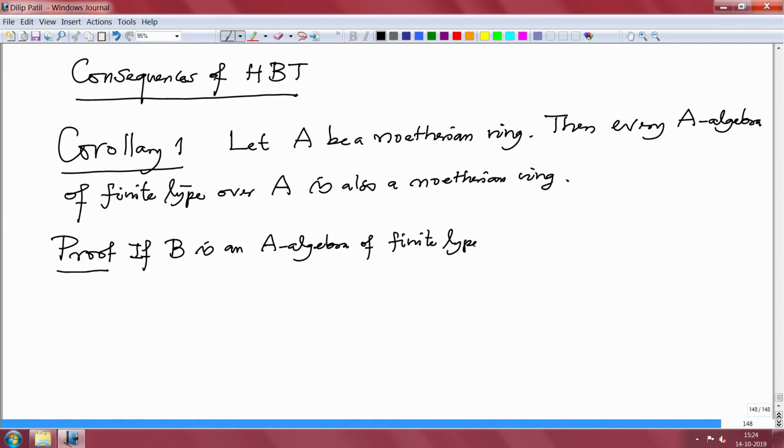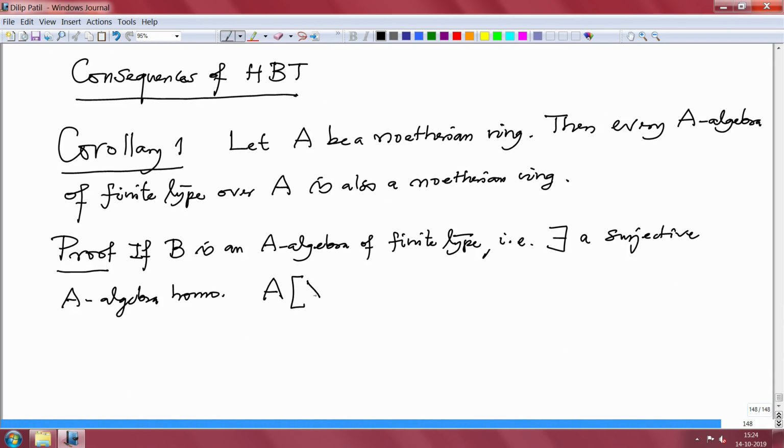That means there exists a surjective A algebra homomorphism from the polynomial ring in finitely many variables to B. This is an A algebra homomorphism and surjective.